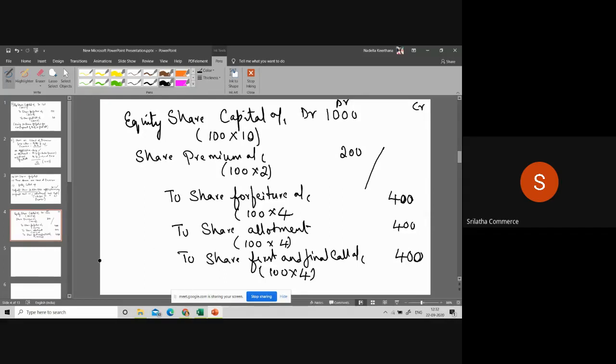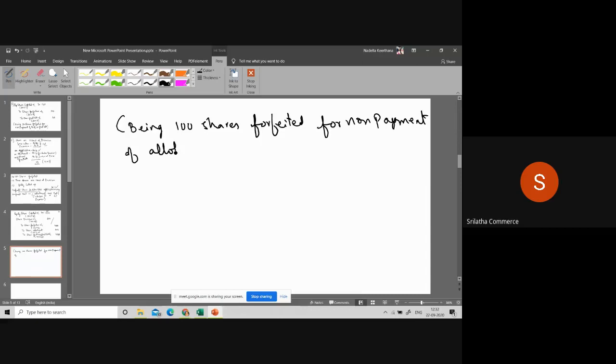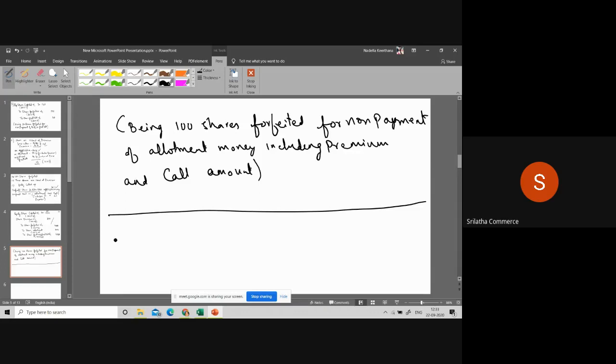So you can take down the narration. Being 100 shares forfeited for non-payment of allotment money, including premium and call amount. So this is the journal entry where you are going to write.